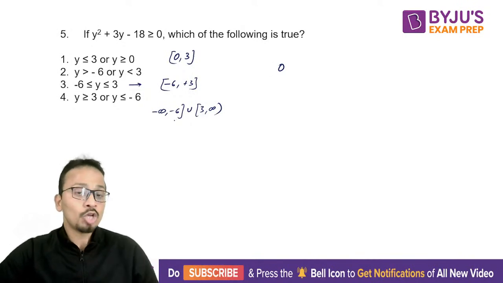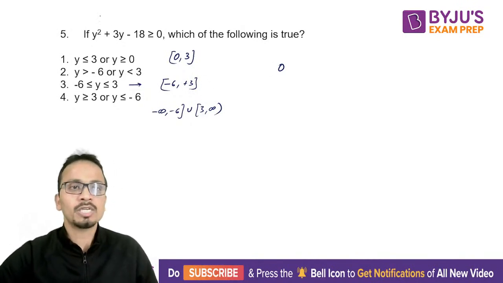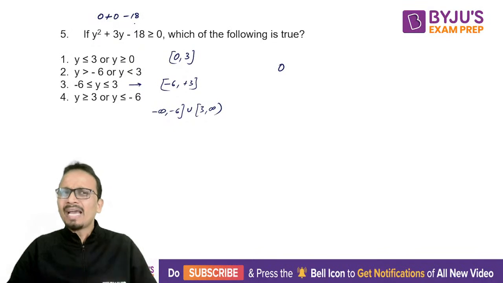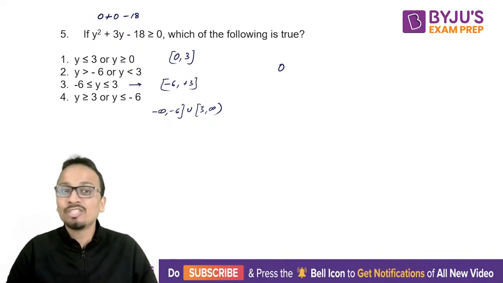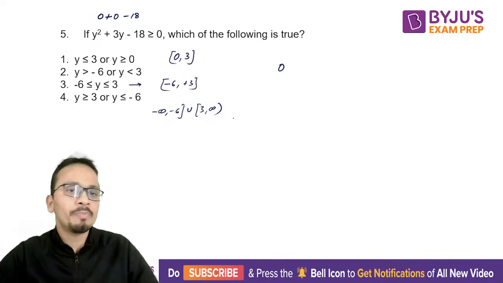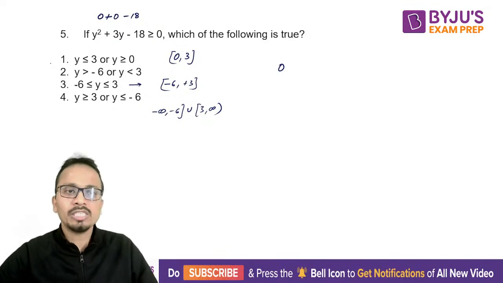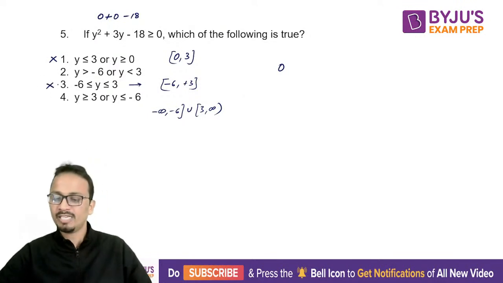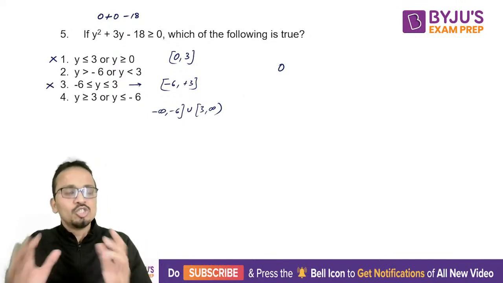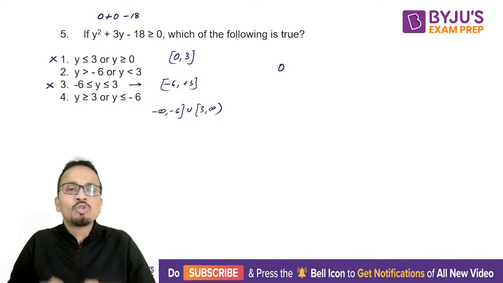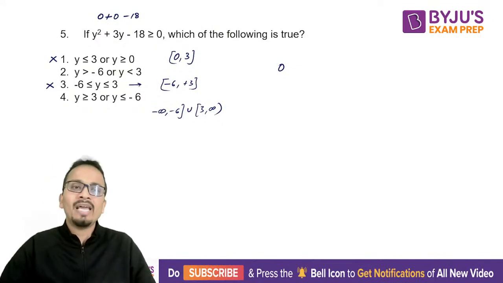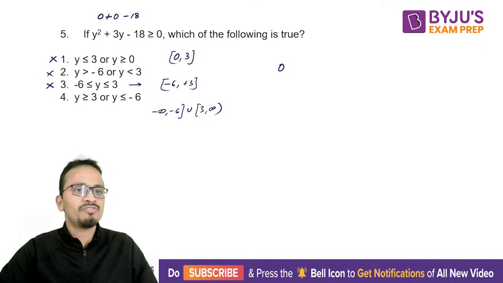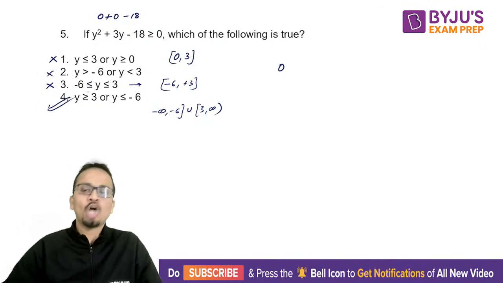0 third, fourth option में included नहीं है. So 0 put करते हैं तो 0 plus 0 minus 18. So the left hand side is minus 18. क्या minus 18 0 से बड़ा है? नहीं, it is not. So 0 should not be included. Okay. Now 0 is there in option 1, I'll eliminate. 0 is there in option 3, I'll eliminate. Okay. So just दो values को substitute किया मैंने, and I could eliminate 3 options, first, second and third. So now you can mark option number 4.